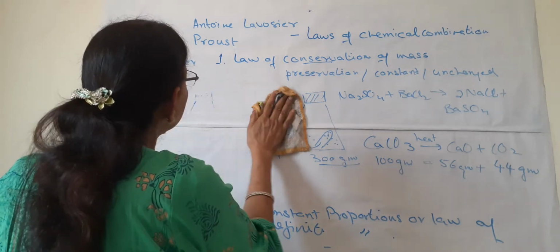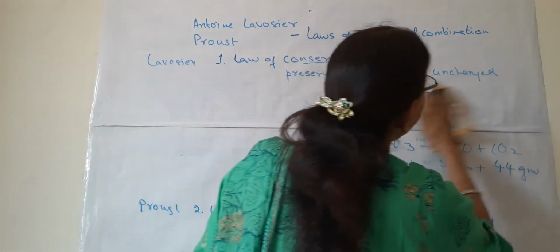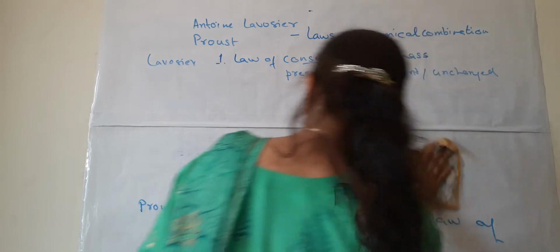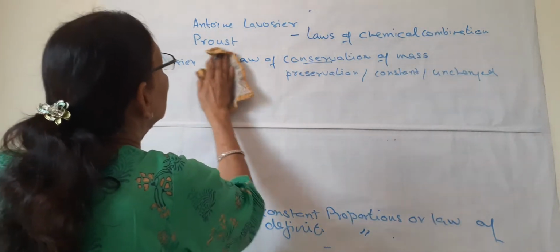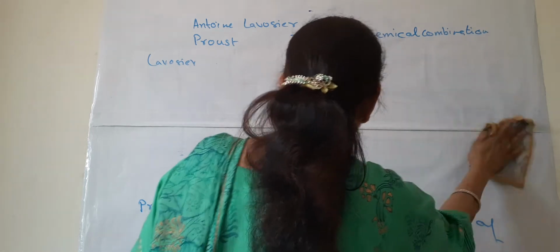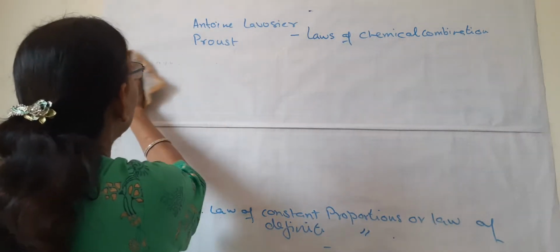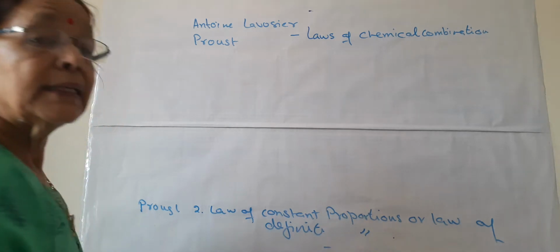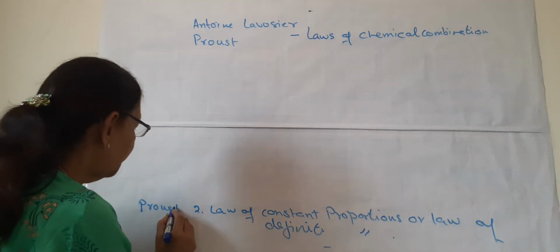Now coming to the second law, the law of definite proportion or constant proportion. What does it mean? This law is given by Proust. The name of the scientist was Proust.